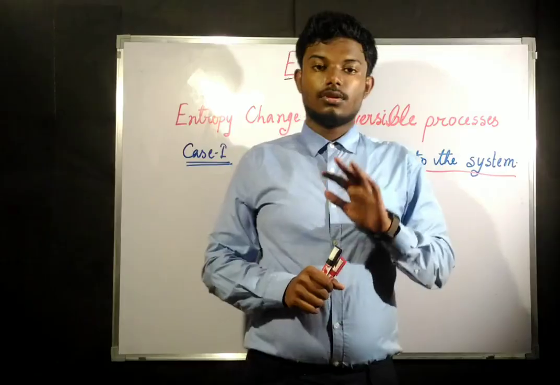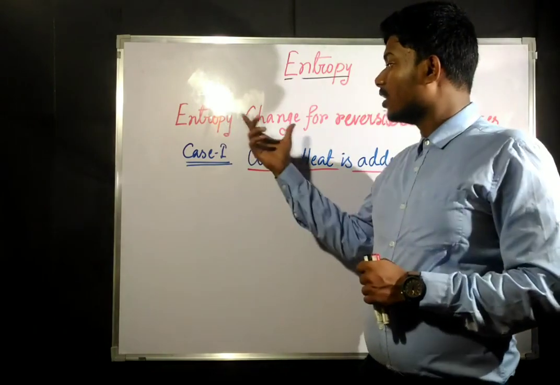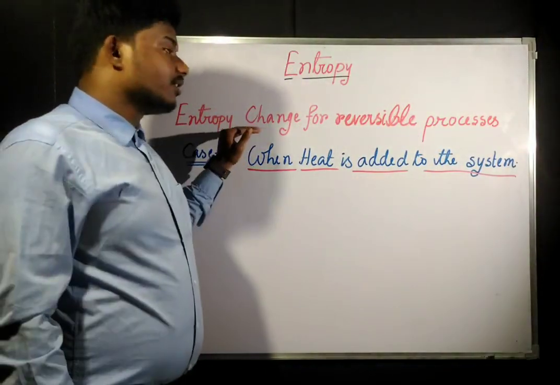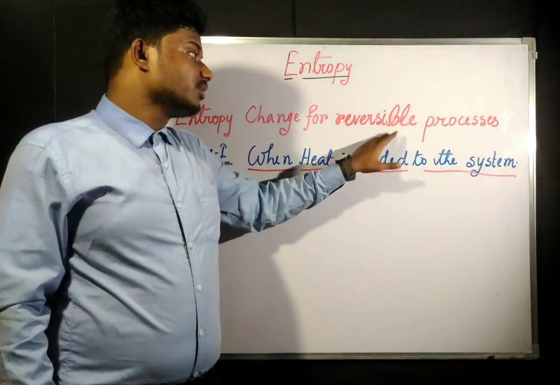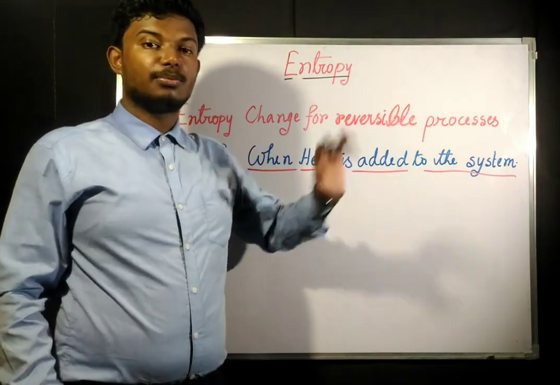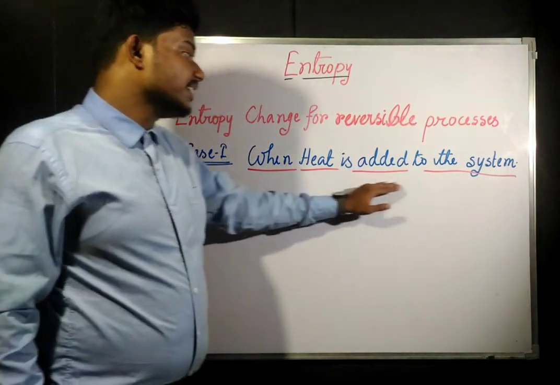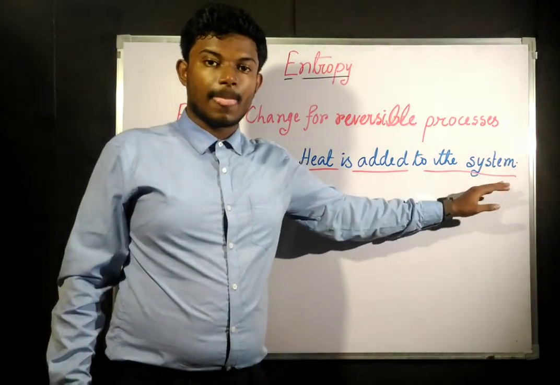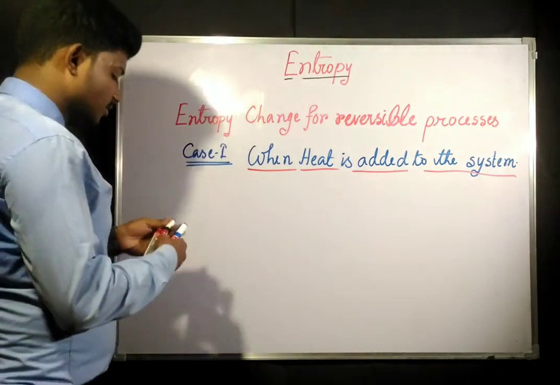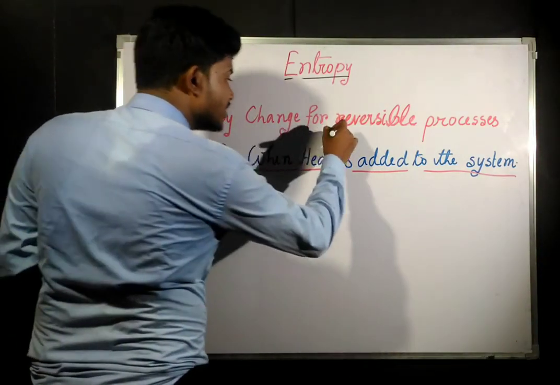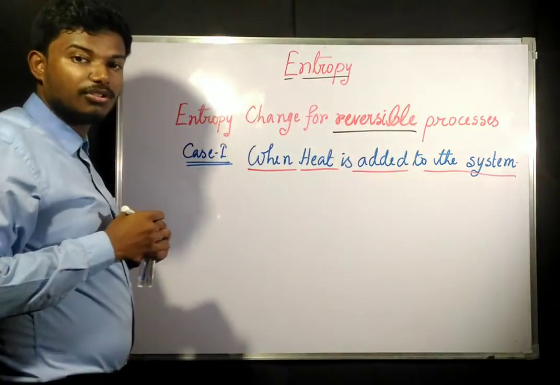Now we are going to read about entropy change in reversible processes. We have considered some reversible processes and we are going to see what the entropy change in the system is going to be. Case 1 we are going to take is when heat is added to the system. When heat is added to the system, that means what? We have already mentioned that we are going to consider reversible processes.